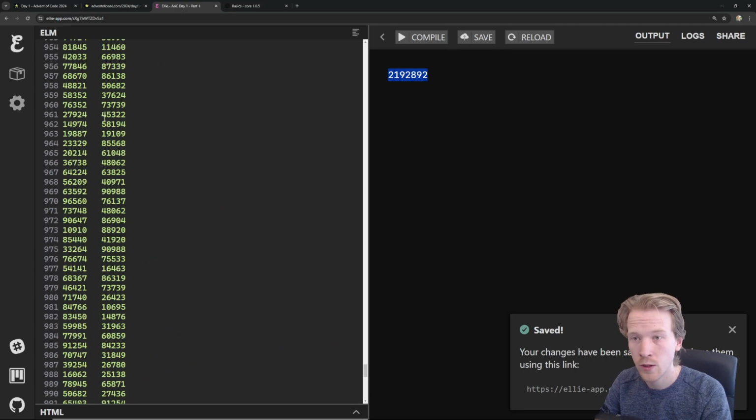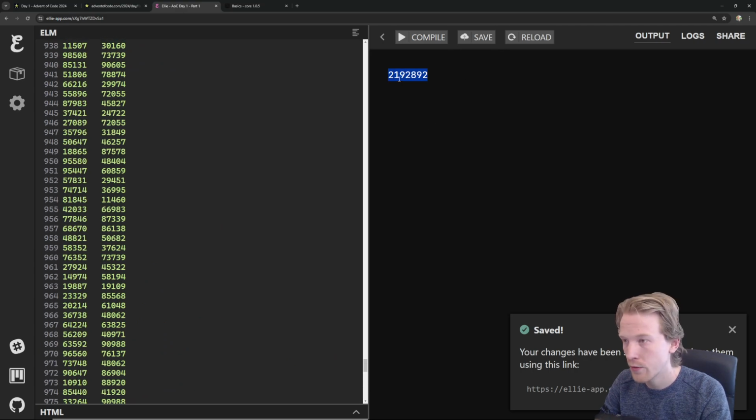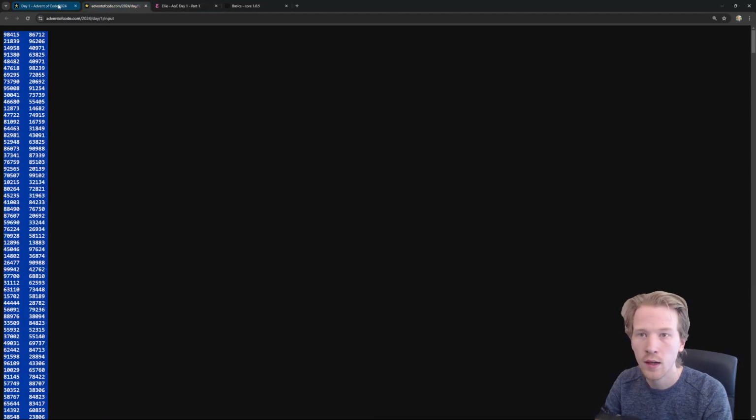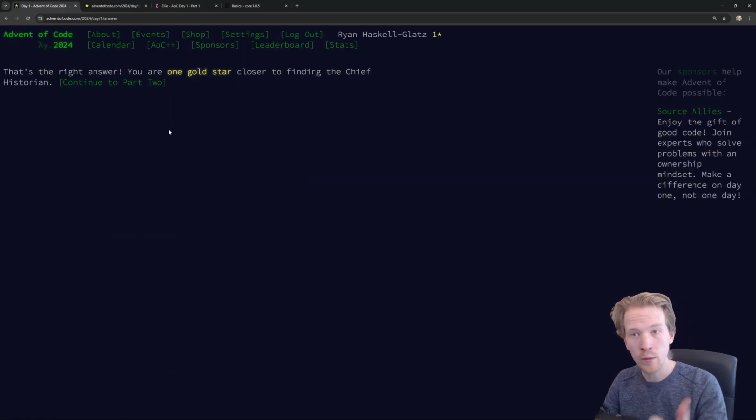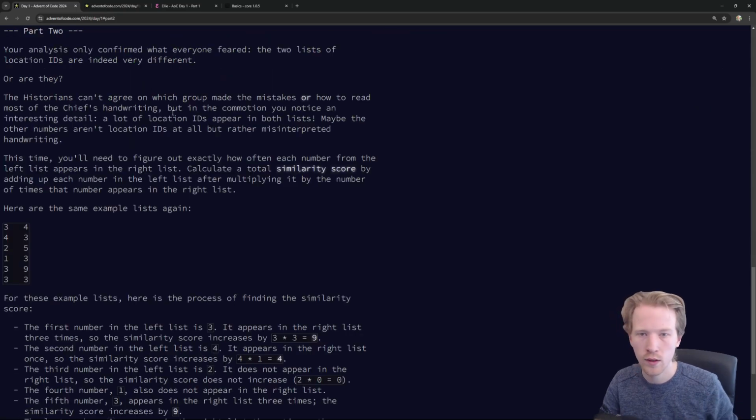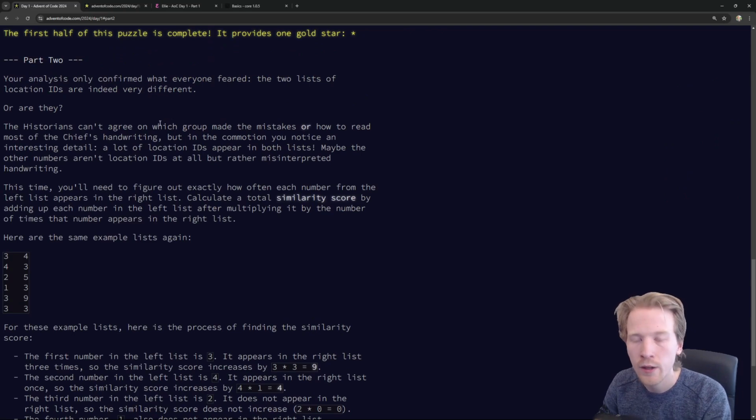We get a huge number. So when we do the differences between all of these after they're sorted, we get this number in the 2 millions. So I'm going to plug that in here. And we did it. We got a gold star. So that's good news, we're one step closer. Normally part 2 adds a twist to it, and we're going to see what the new challenge is that builds on top of this problem. All right, part 2.